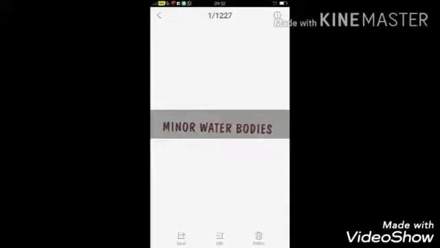Major water bodies include oceans and seas, whereas minor water bodies include bay, gulf, lagoon, river, lake, etc. So we start with the topic major water bodies. Under it, we start with oceans.